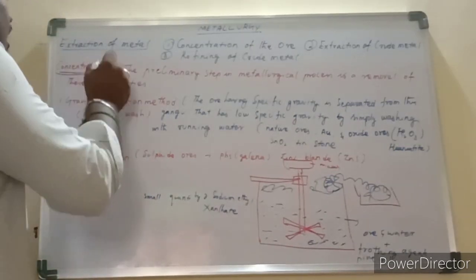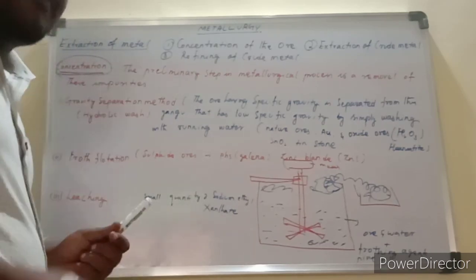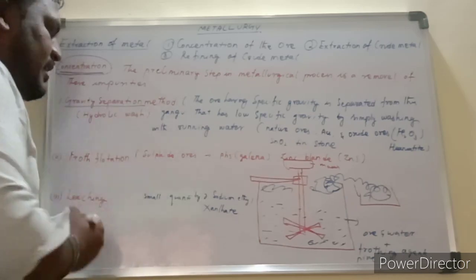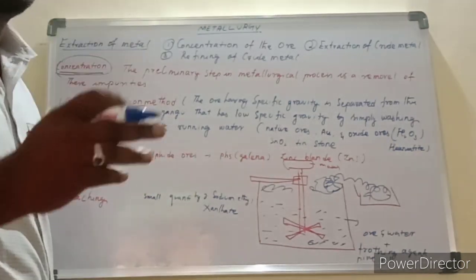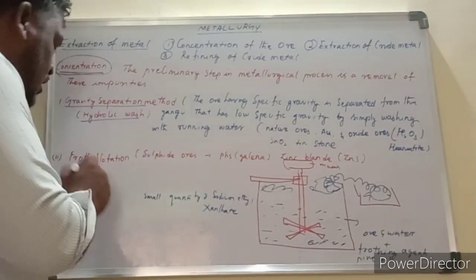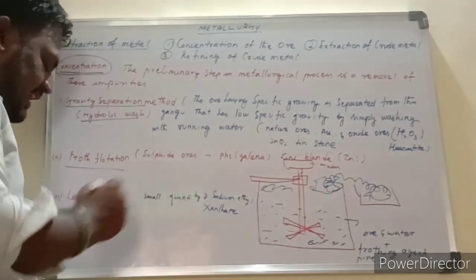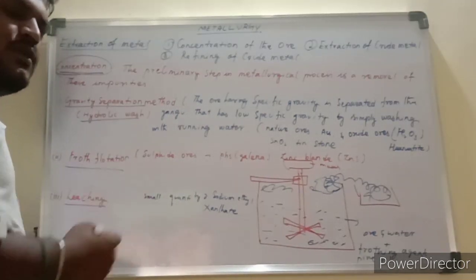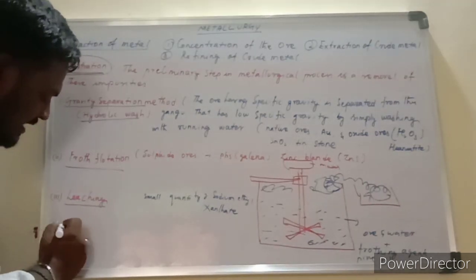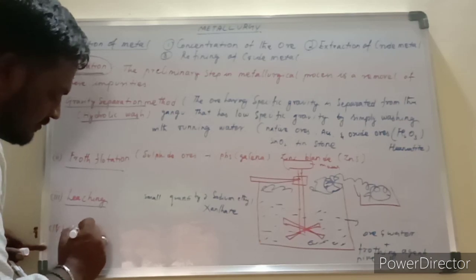This is called concentration. There are four types of concentration we will discuss. First is the gravity separation method, also called hydraulic wash. Another is the froth flotation process, next is leaching, and the fourth one is magnetic separation.